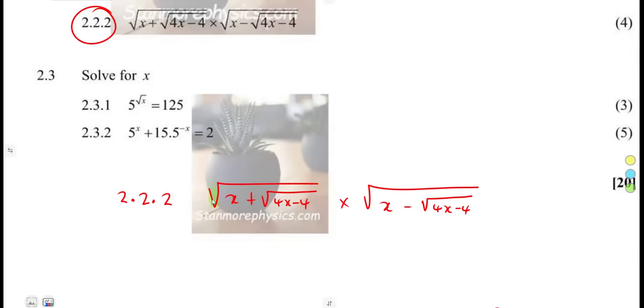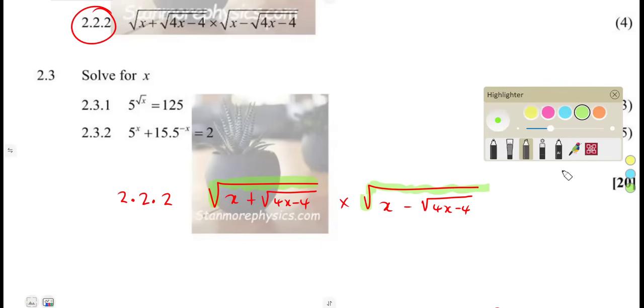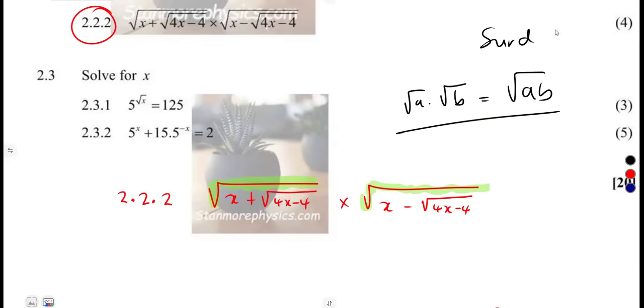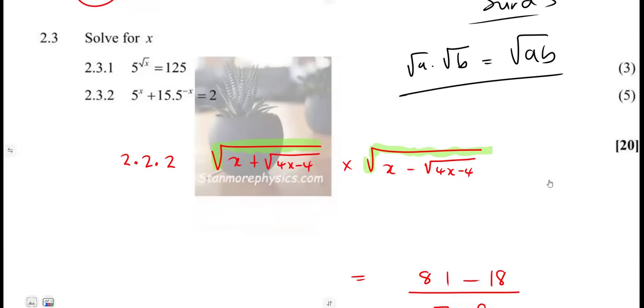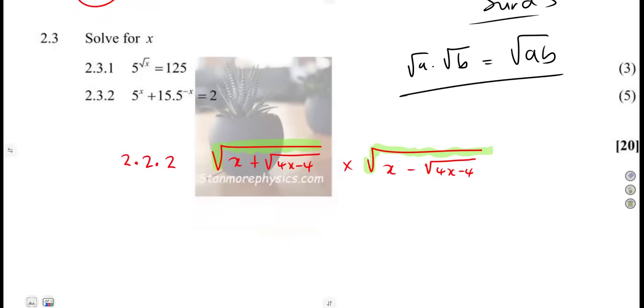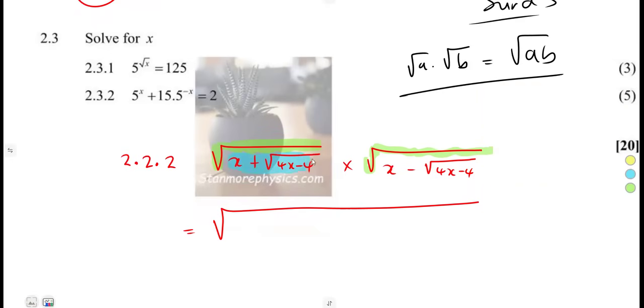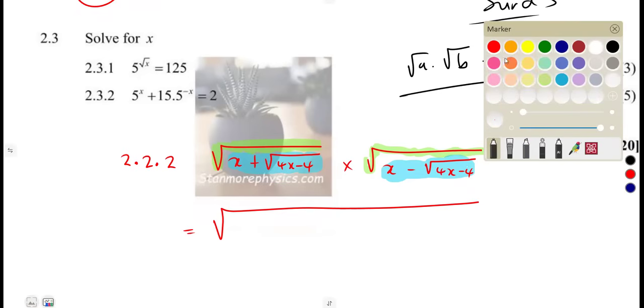Let's consider this outer square root and this outer square root. When you're multiplying two square roots, the square root of a times the square root of b gives us the square root of ab. All right, square root of what? AB. So you simply multiply the terms under the square root with that square root covering those terms. So it was going to be the square root of the product of these two. What is inside the square root here? X plus this. And what is inside the square root of this one? So you multiply those two together.